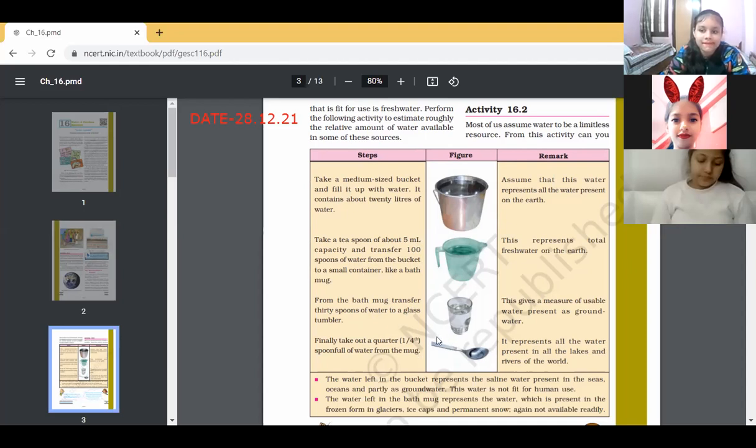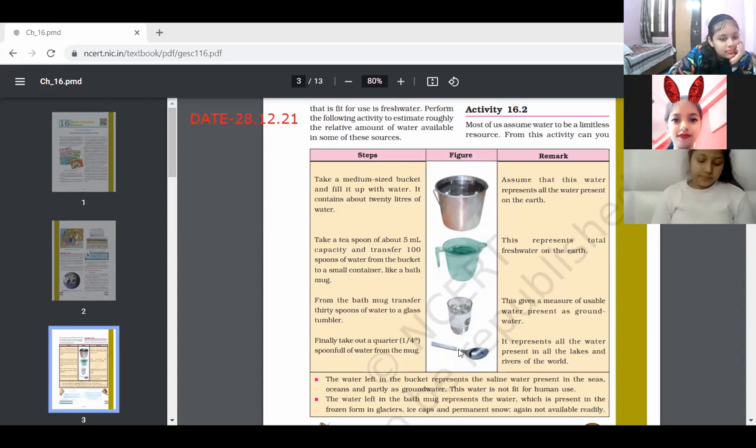And then finally, take out 1/4 of a spoon filled with water from this. So this much water is available for us. Okay, so now you can guess how little water is present for us. In this way, we have just counted how much water is available for us.